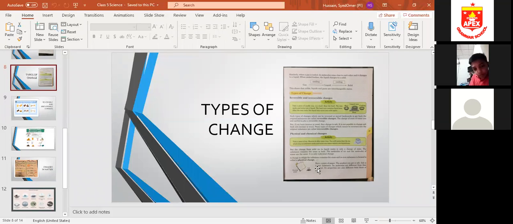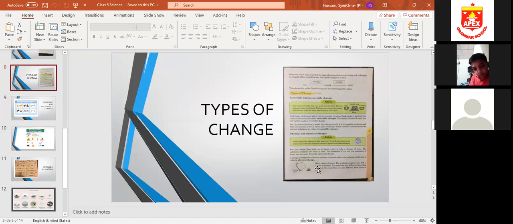What kind of product you will get? Ash. Ash is a new substance. Now ash is different from the paper. If you burn something and you get ash, then ash is different from the original paper. Its properties are different from those of the paper. So what will it be? It will be a chemical change. What is a physical change? In which no new substance is formed. That is called a physical change.